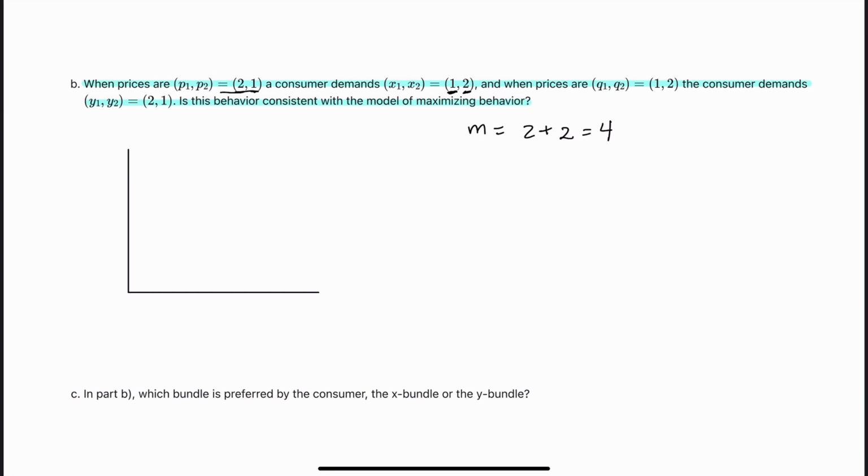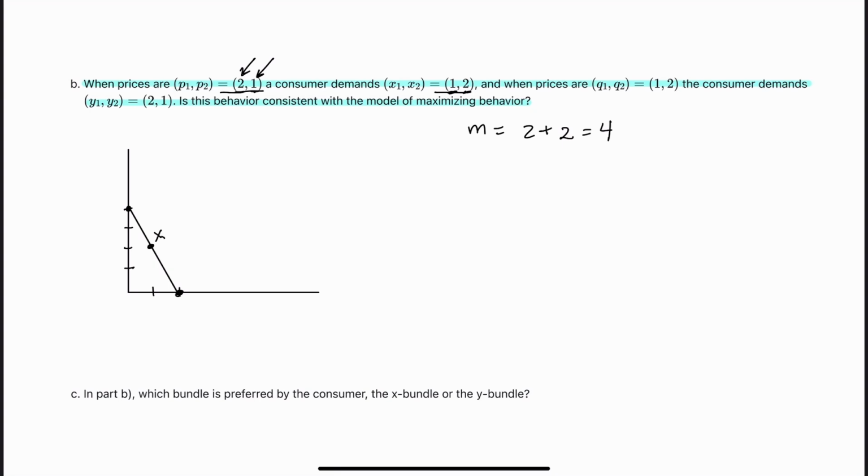And the prices are 2 for good 1 and 1 for good 2. If we spend all our money on good 1, we can buy 2 of them, so we have an income of 4. So 1, 2. And then if we spend all our money on good 2, it has a price of 1, so we can buy 4 of those. 1, 2, 3, 4. So that's our first budget line. And how many do we decide to buy? 1, 2. Here we are with bundle X.